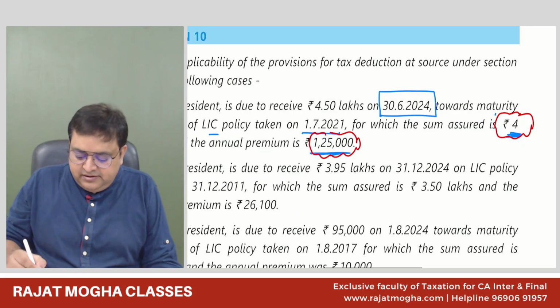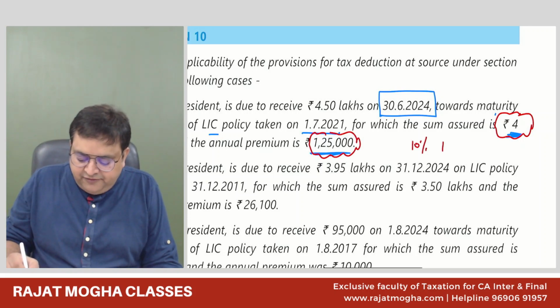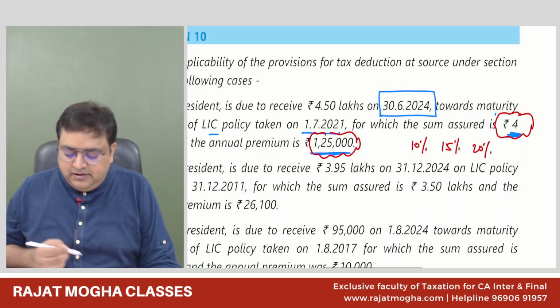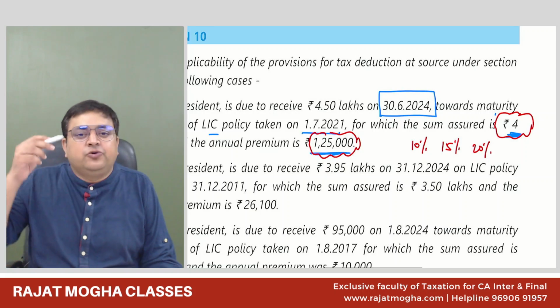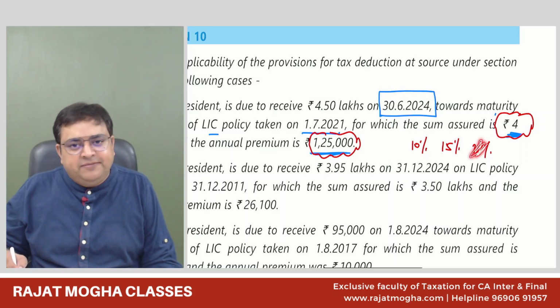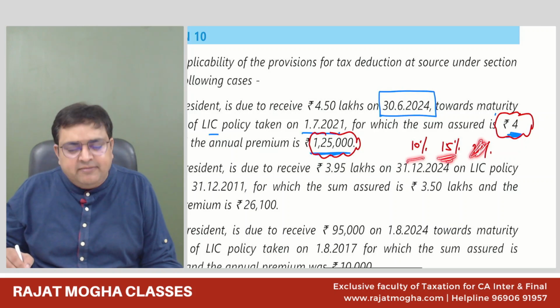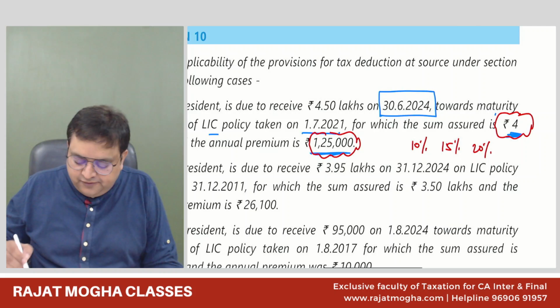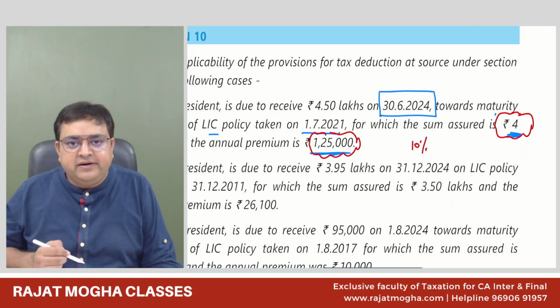Please tell me, 10%, 15% or 20%. This policy is falling under which percentage? 10%. You understand, before 2012 it was 20%. After 2012 it is 10% only. Just for physically handicapped it is 15%. So generally 10% will be applied. So 15% and 20% will not be here, 10%.